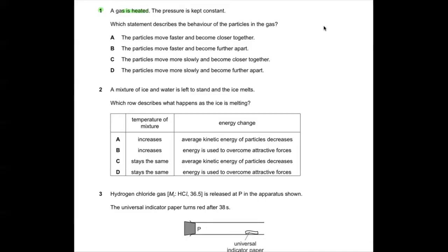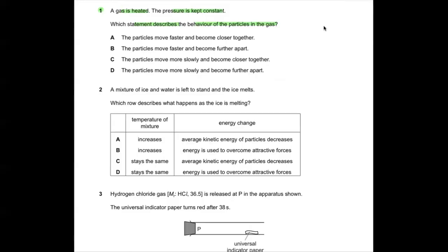A gas is heated, the pressure is kept constant. Which statement describes the behavior of the particles in the gas? See what they have told you: there is no change in the pressure. We are keeping the pressure constant and increasing the temperature. So what is happening to the volume of the gas?